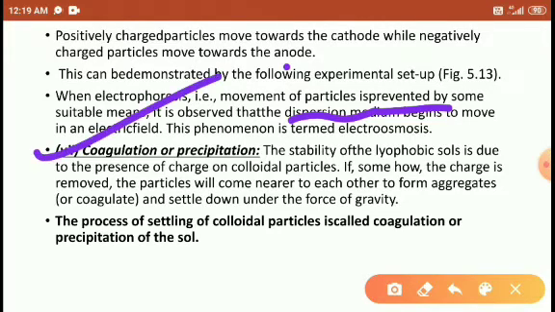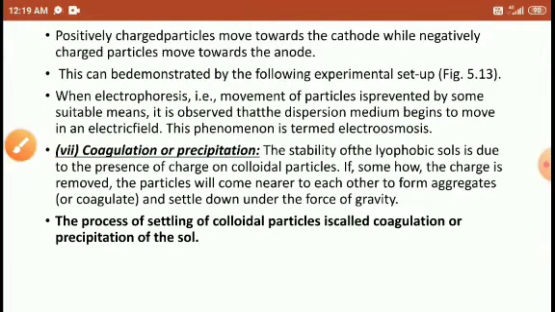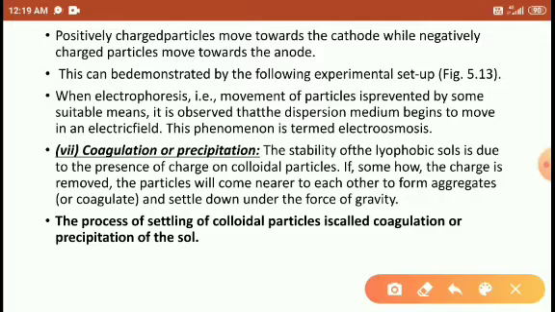So next is coagulation or precipitation. Stability of the lyophobic sol is due to the presence of charged colloidal particles. If somehow the charge is removed, the particles will come near to each other, form aggregates and settle down under the force of gravity. The process of settling of the colloidal particles is called coagulation or precipitation.